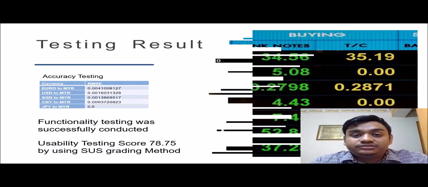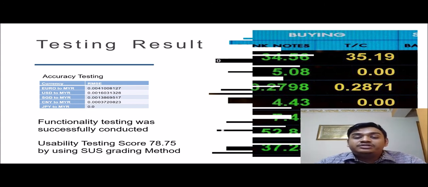As the result of the system, I have conducted a few tests. The first one is accuracy testing, and there is a function inside the autoregression model which determines the accuracy by using root median square error. Based on other researchers, if the value is near 0, that means the model produced a good result.